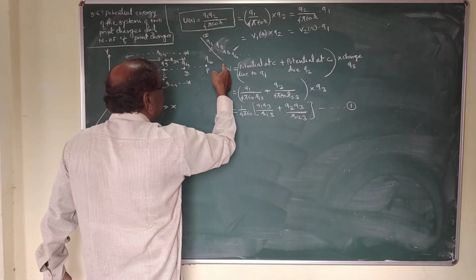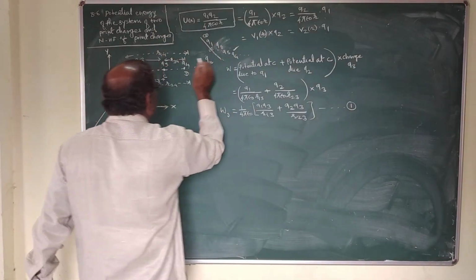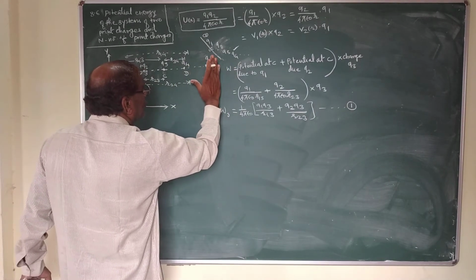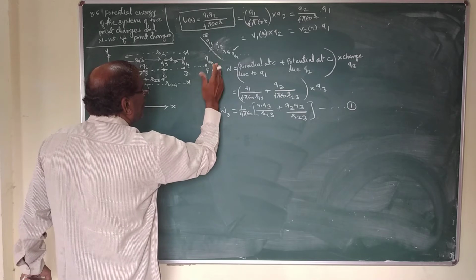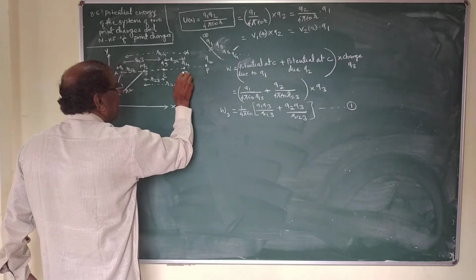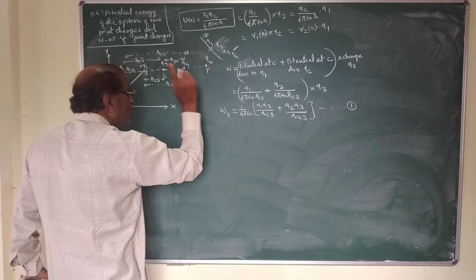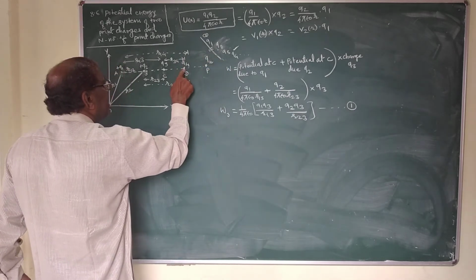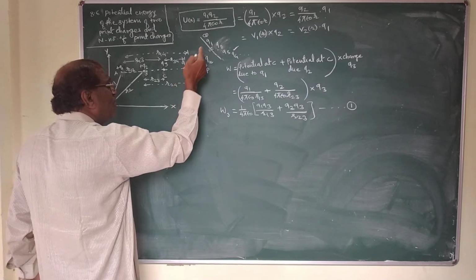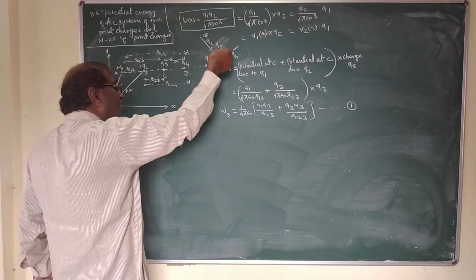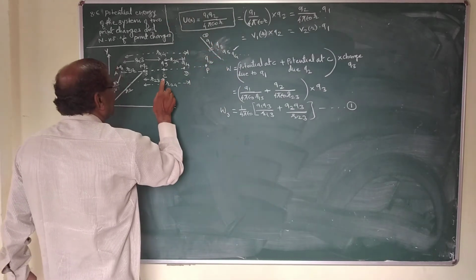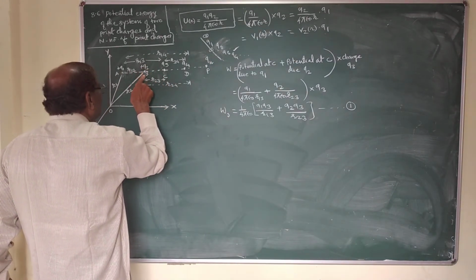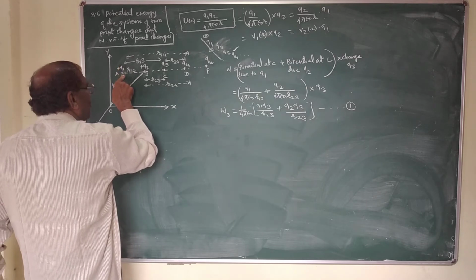So without doing work, Q4 charge cannot move from infinity to point D. In order to move Q4 charge from infinity to point D, we have to perform some work on Q4 charge against the electric field of Q3, Q2 and Q1.